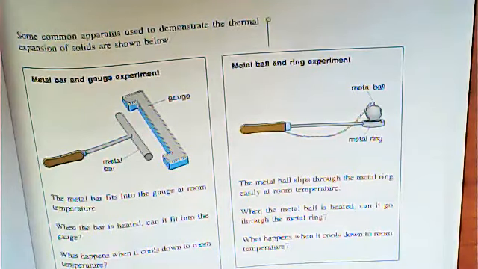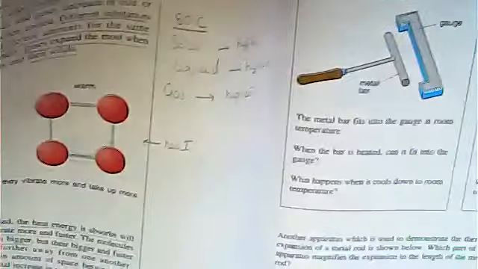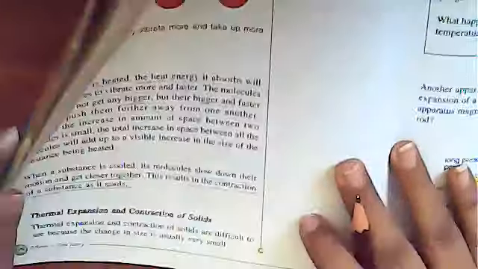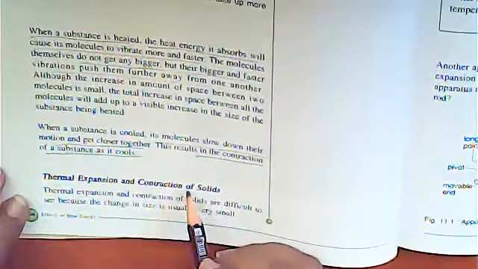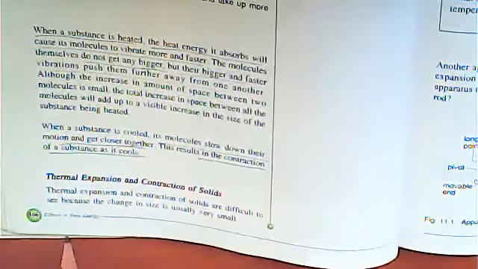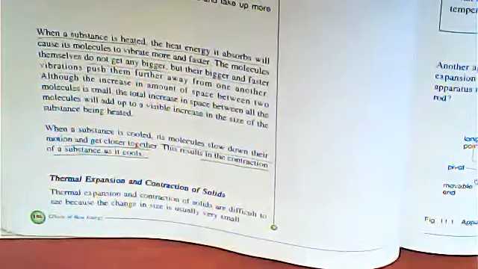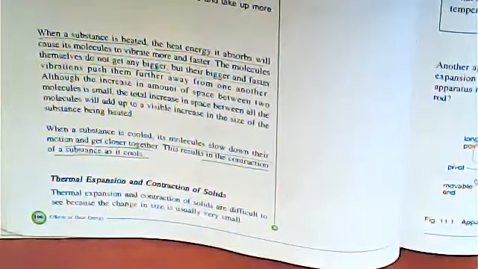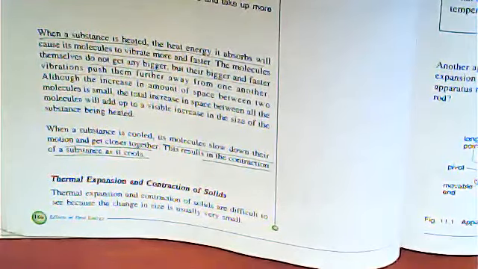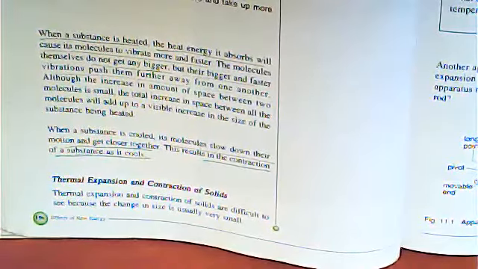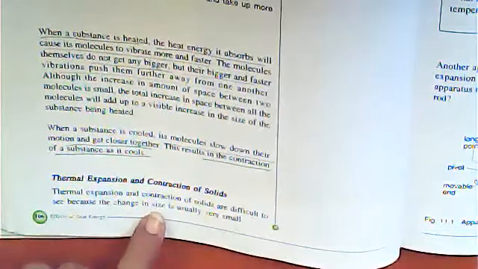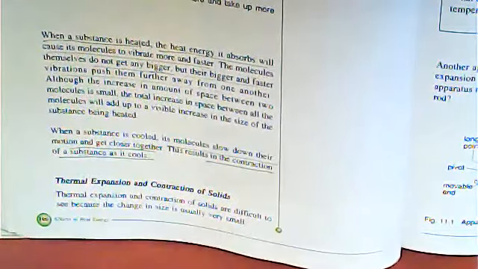What type of expansion? Now look here. Basically, what is the topic here? Thermal expansion and contraction of solids. Now one by one we are going to see how thermal expansion and contraction in solids occur. As you can see here, it is written that thermal expansion and contraction in solids are difficult to see because the change in size is usually very small.